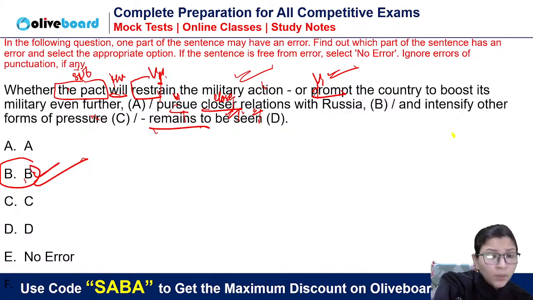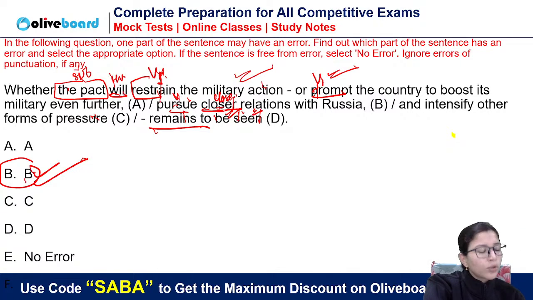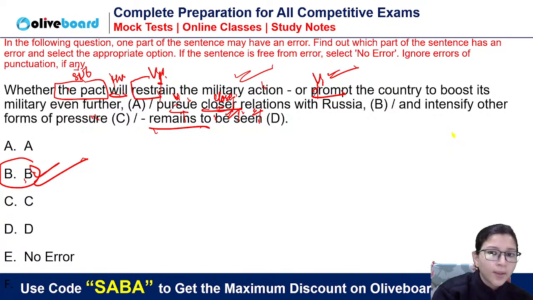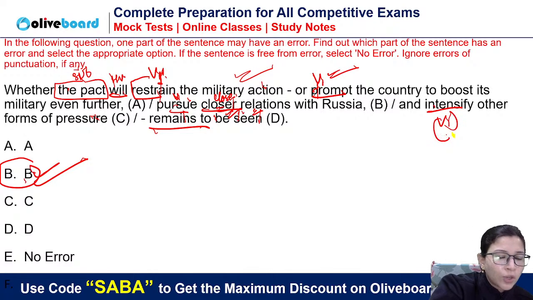Here we are not getting any hidden sense, guys. We can use closer without that also, but are you getting any hidden comparison sense? I don't see any. And the pact will intensify other forms of pressure. So till here everything is correct because the subject is pact and will is the helping verb.